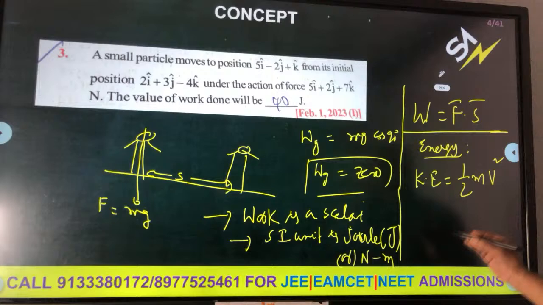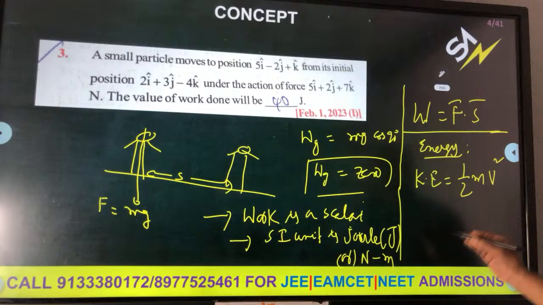Potential energy can exist in any position, even at rest. Water stored in a dam is at rest, but it has potential energy due to its state. That is energy produced by virtue of position, which we learned in school classes. Energy produced by virtue of motion is kinetic energy. Total energy is equal to U plus K. This should remain constant in the absence of external forces. So U plus K remains constant.